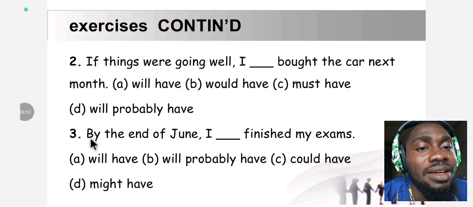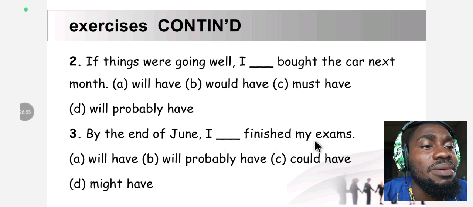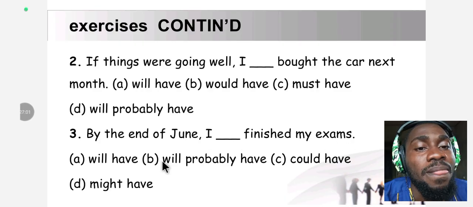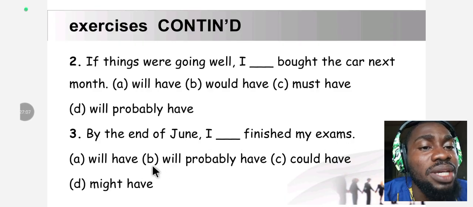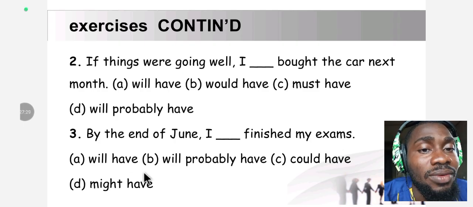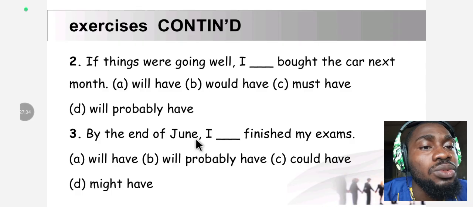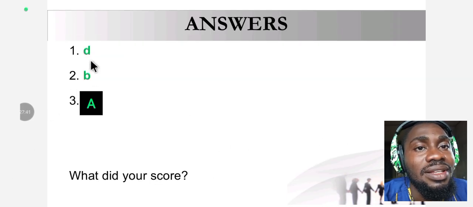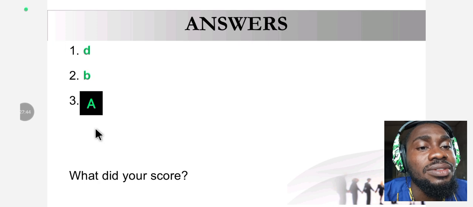Number 3. By the end of June, I dash finished my exams. A, will have. B, will probably have. C, could have. D, might have. What's your answer? You answered right. The correct option is A, will have. By the end of June, I will have finished my exams. These are the answers. What did you score?